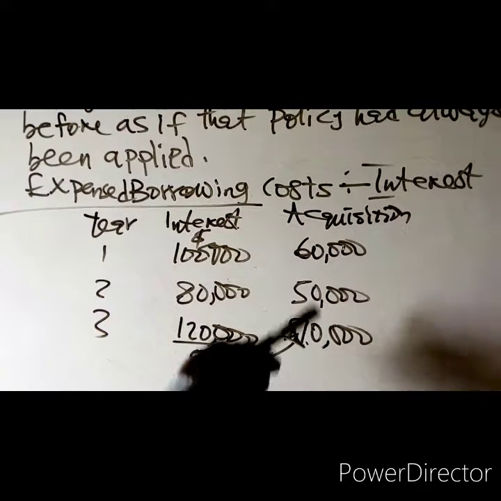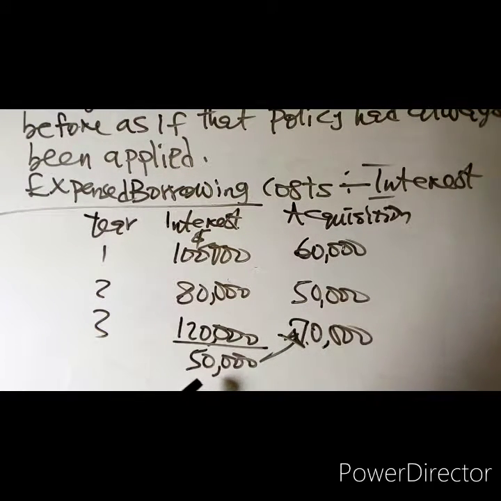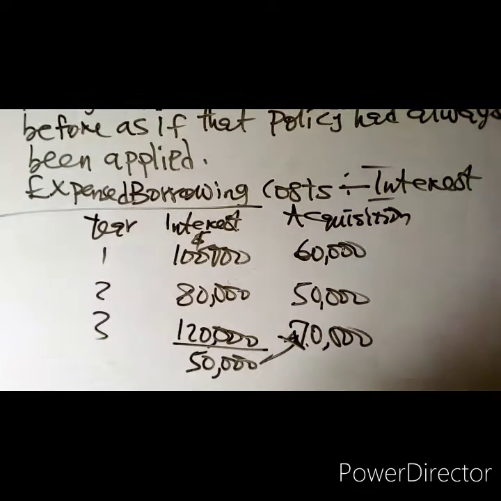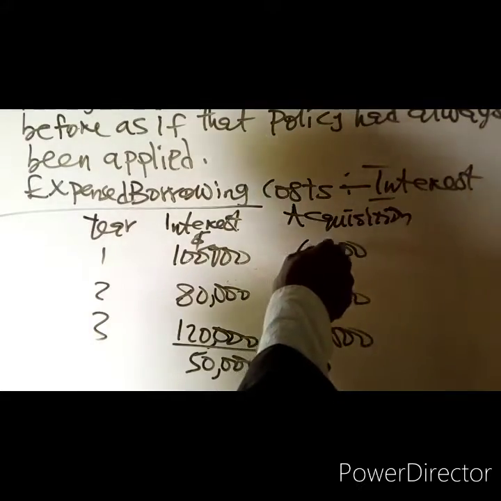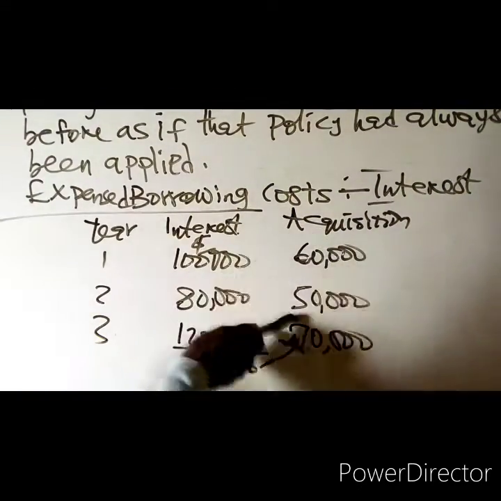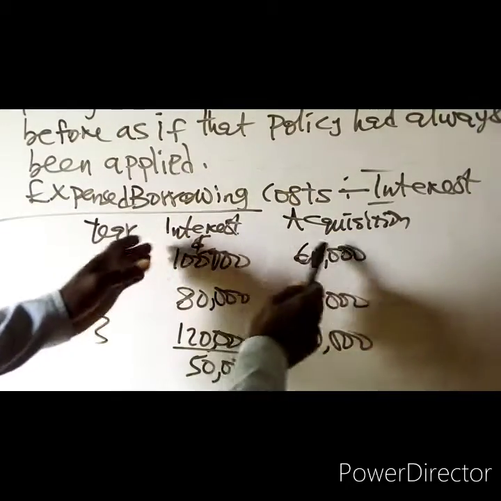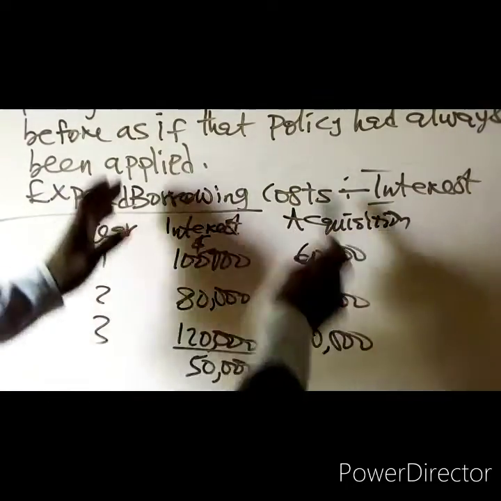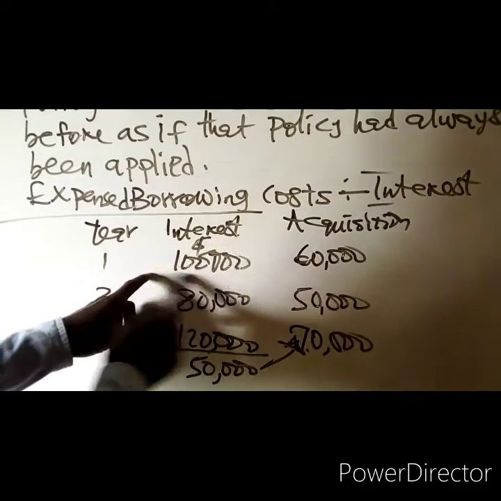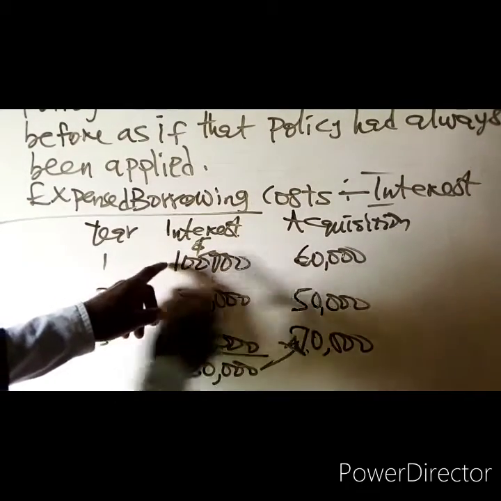So if that should be done, the standard requires that they should go back to year 1 and continue capitalizing. They should capitalize this 60,000. They should capitalize 50,000. Then they will look at the effect of that compared with what they have done before. The whole 100,000 was expensed before.